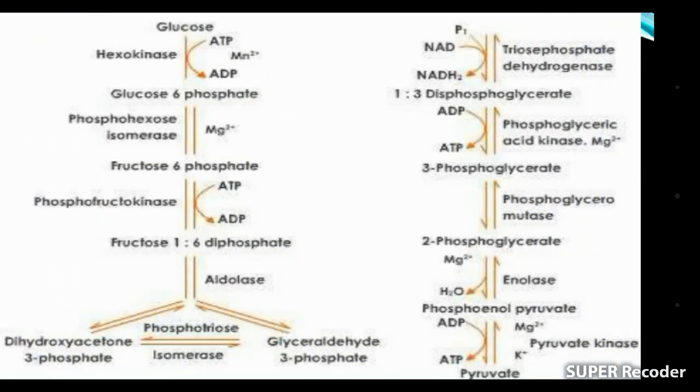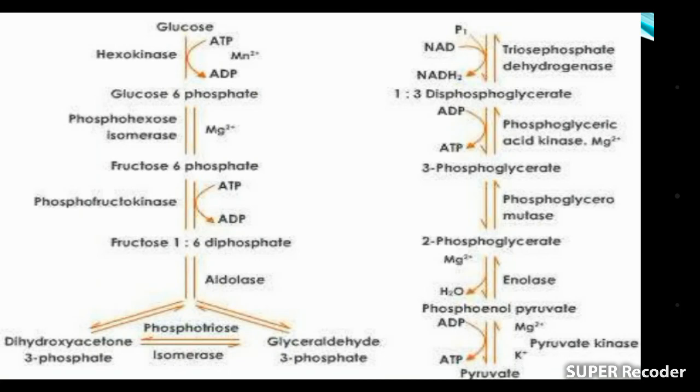This is the overall reaction of glycolysis: glucose is converted into glucose 6-phosphate, then glucose 6-phosphate into fructose 6-phosphate, then fructose 6-phosphate gave us fructose 1,6-diphosphate, which is converted into dihydroxyacetone 3-phosphate and glyceraldehyde 3-phosphate. This is the preparatory phase. In this phase 2 ATP are used. Then we take glyceraldehyde 3-phosphate to proceed with glycolysis, and this will occur twice because we have the isomers glyceraldehyde 3-phosphate and dihydroxyacetone 3-phosphate.